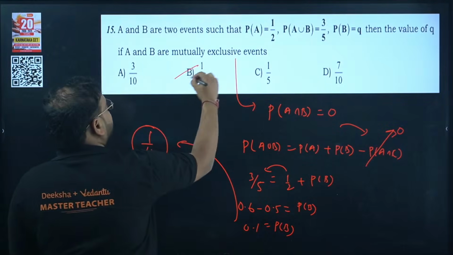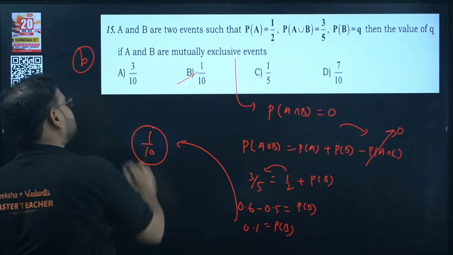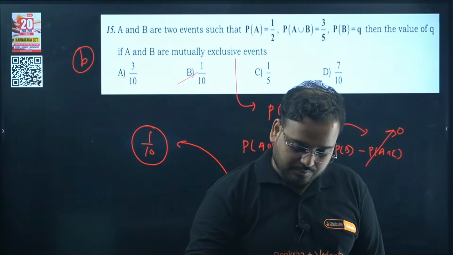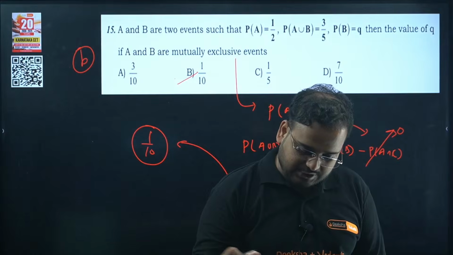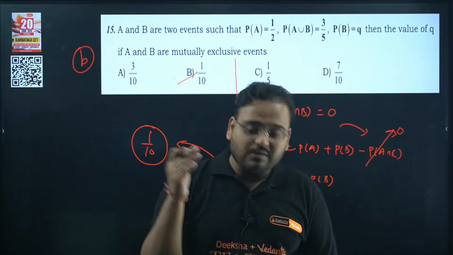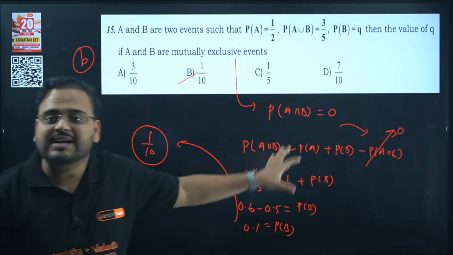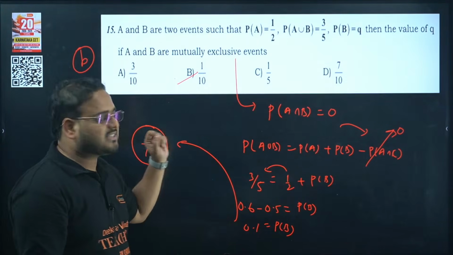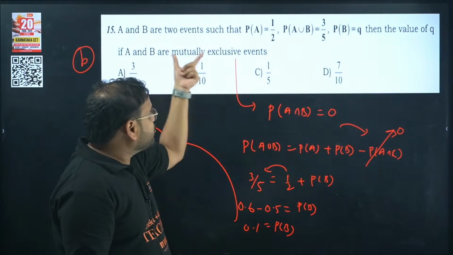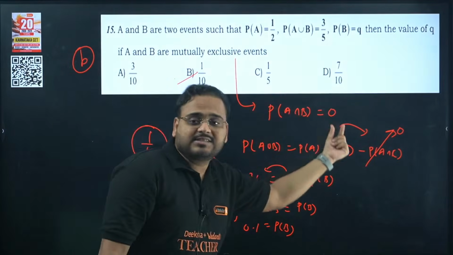Option is B, sir. This is the end of your MCQs, but not the 1 marker, just the MCQs. Yes, so that's what I'm saying. I am giving you all the understanding of the questions. I can just give you the answer and move on, but I'm not doing that. I taught you that if it is mutually exclusive events, intersection will be 0.